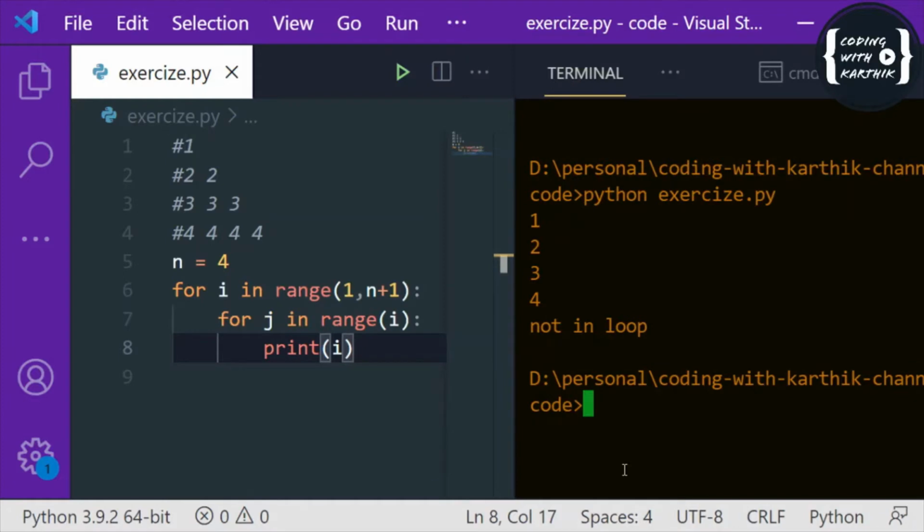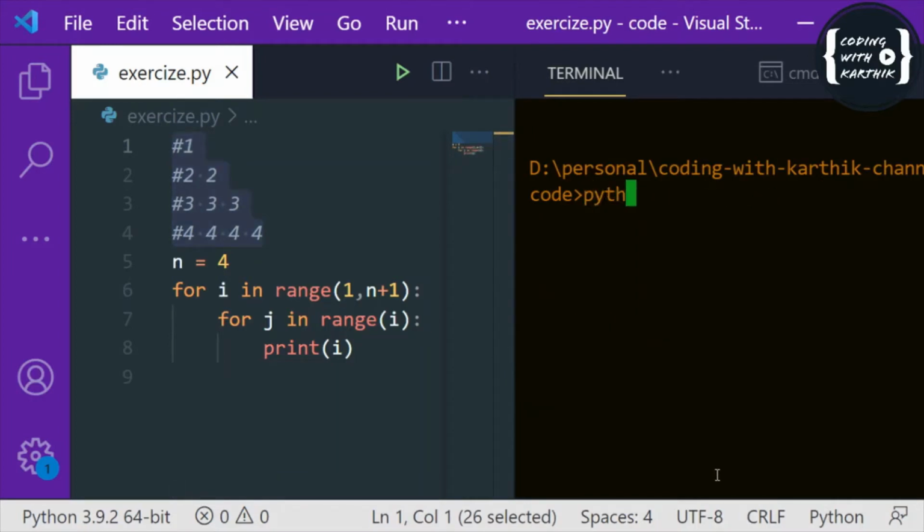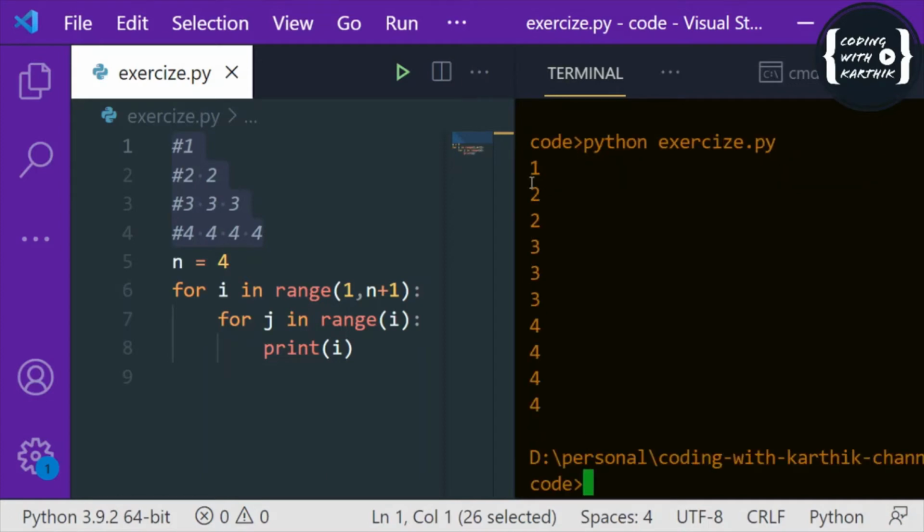So let me execute. Do you think it will give the same exact console output whatever we are thinking? No. Just let me execute. So here we are getting the required numbers, but we have to place them properly. For that, in Python, the print statement by default ends with a new line character. So when you write a print statement, after printing it will go to the new line. This is how it works.